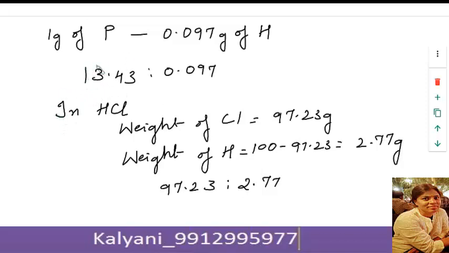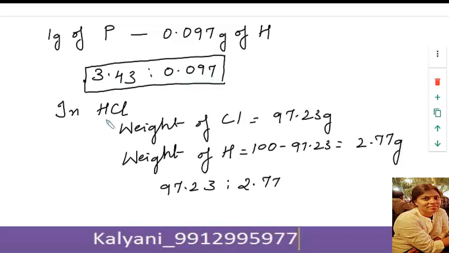Here it is the ratio of chlorine and hydrogen that is combining with the element of fixed weight, that is phosphorus. So here the ratio of the two elements, when they are combining with an element of fixed weight, is 3.43 is to 0.097.